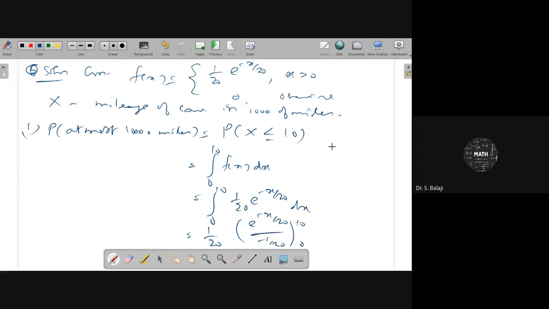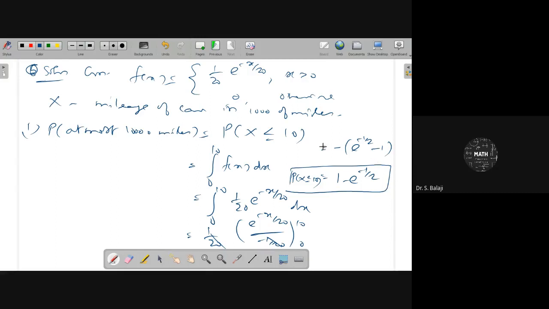Take 1 by 20 as a common element and integrate e power minus x by 20 from 0 to 10. The 1 by 20 gets cancelled with the minus sign. You put x equal to 10 here: e power minus 1 by 2, minus e power 0, which is 1. Therefore, you get 1 minus e power minus half. This is for x at most 10,000 miles. The exponential value you can get with the help of a calculator.